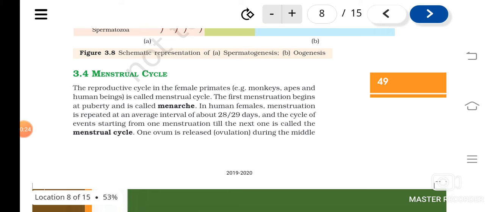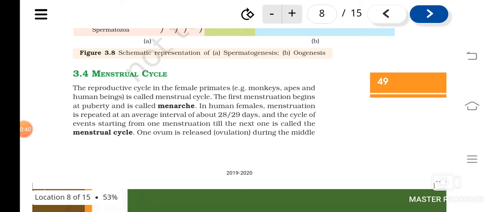It's a cycle that operates in the female primates. Like what? Monkeys. Primates is a group, isn't it? That includes what? Monkeys, apes, and human beings. So in them, this reproductive cycle operates.